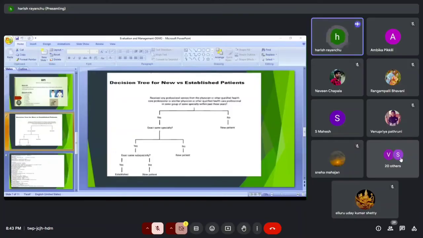The same physician is evaluating there also, but here you need to consider it as a new patient. Why? Because the facility is different, right? The total hospital is different. The physician is the same, but the hospital facility is different. So that's what I'm saying, same hospital or same facility. If the facility also changed, you can go with the new patient only. Don't base it on the physician. That is a different hospital, so you can go with the new patient only.